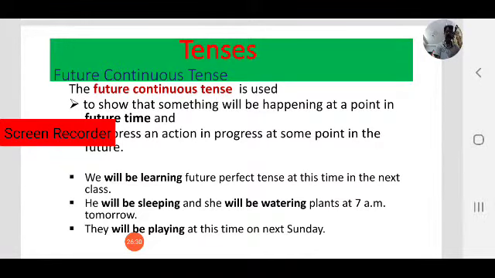So let us focus on future continuous tense.